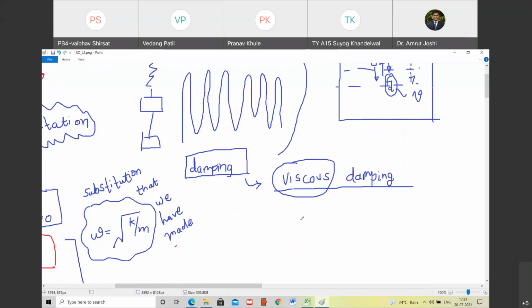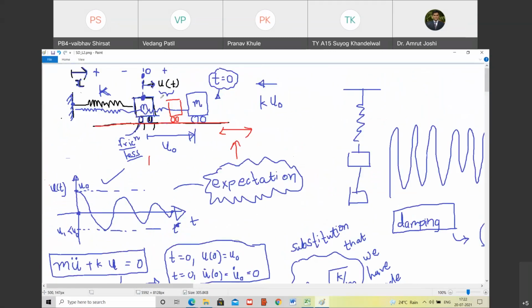Now in this viscous damping model, what we assume is that the damping force, I'm going to call it F damping, is proportional to the velocity. Therefore, it is called viscous damping. Are you with me? Yes, sir. So what is the simplest mathematical model of damping? We assume that the damping force is directly proportional to the velocity of the object, and it will always act in the direction opposite to the velocity. Happy? Yes, sir. That's what we assume.